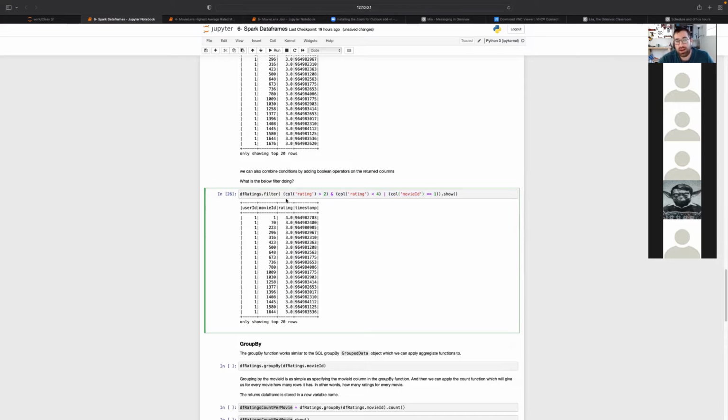So this is how you deal with data frames. You're looking at the column and what you want to do with that column, basically. It might be a bit weird the first time you're dealing with it, but from my experience, it makes so much more logic than RDDs.